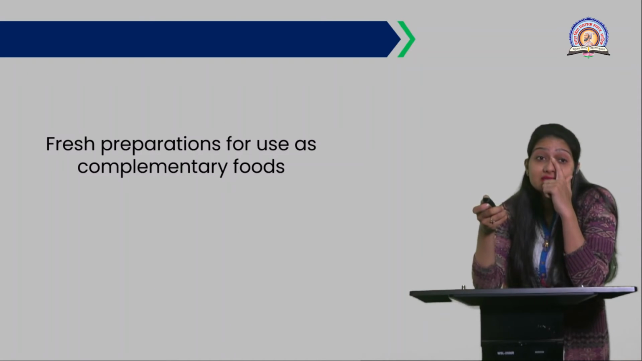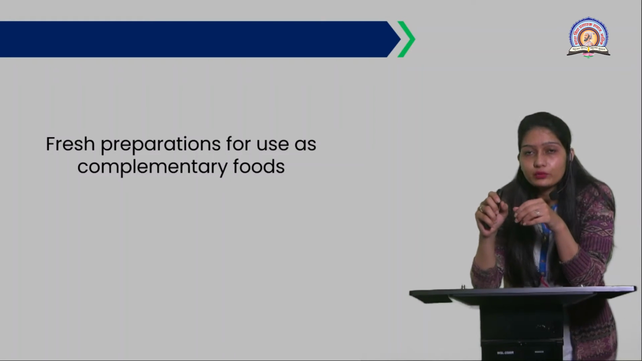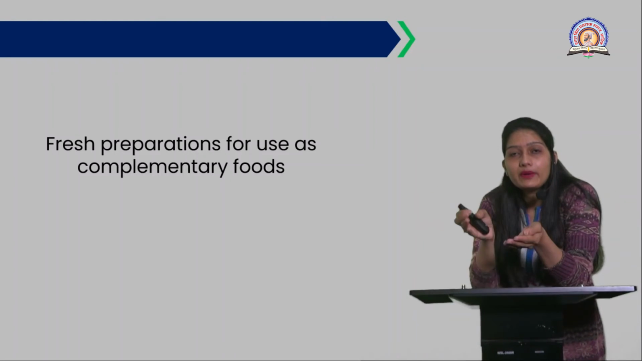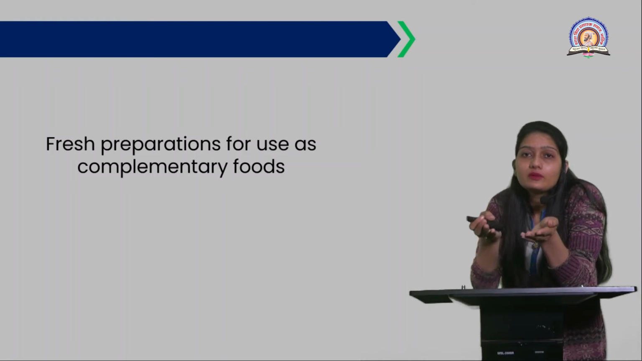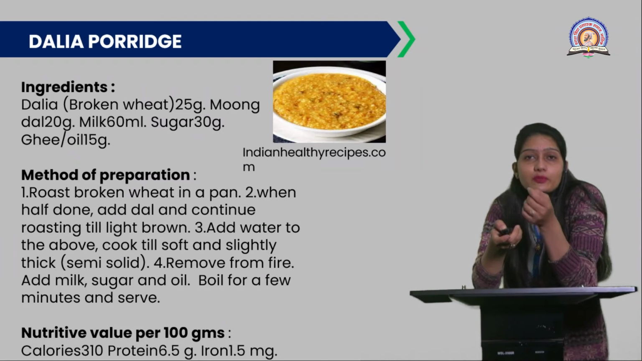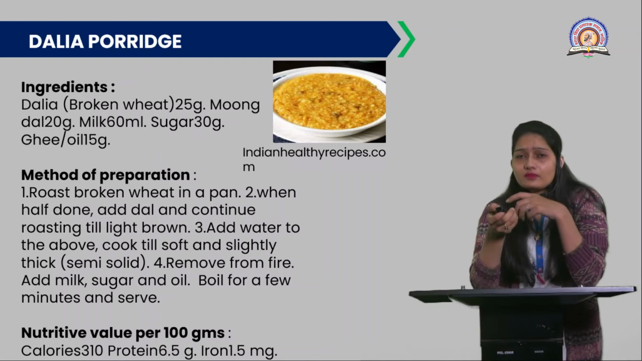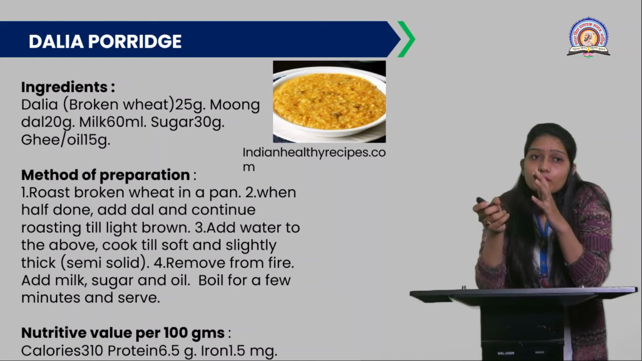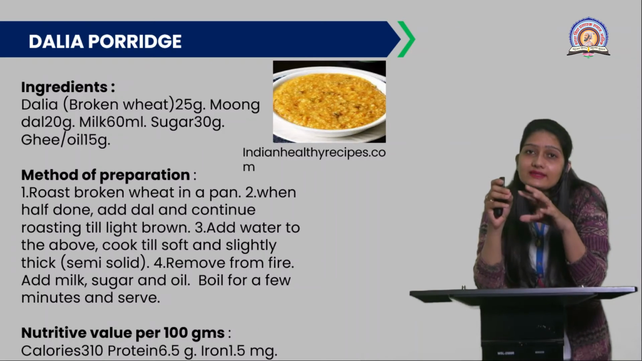Now let's discuss some fresh preparations for use as a complementary food. That means you can prepare it and readily give it to your children and to nursing mothers as well. These are some ready-made recipes you can give. Here the dalia porridge is given. As you know, dalia is broken wheat. The broken form of wheat is called dalia.